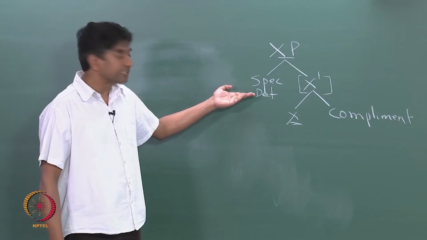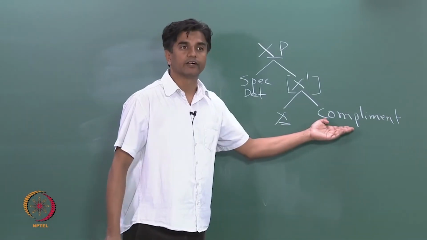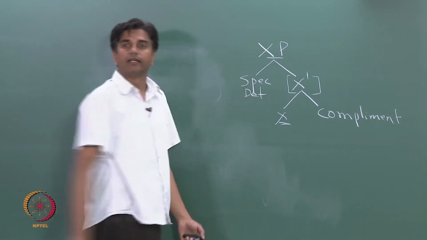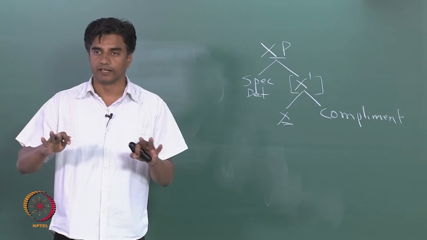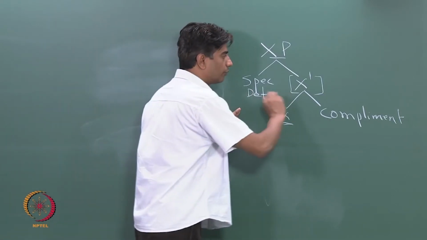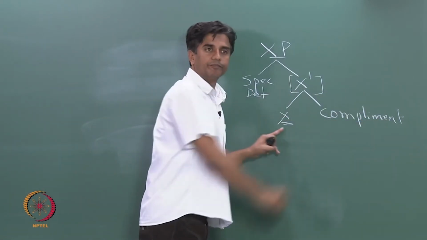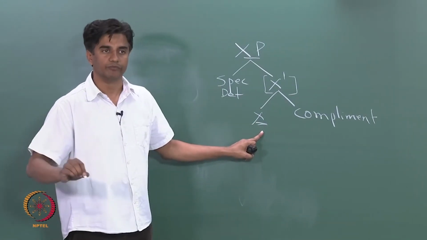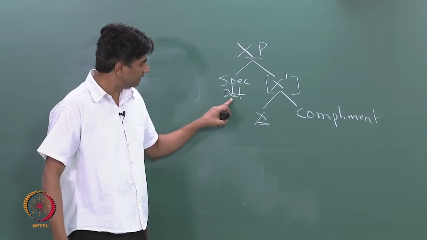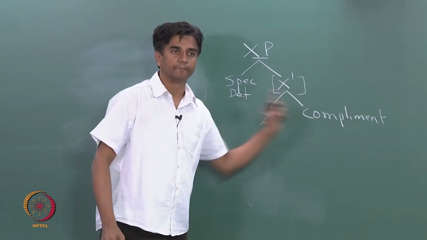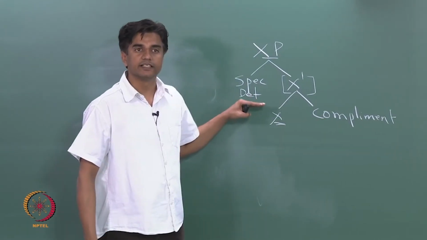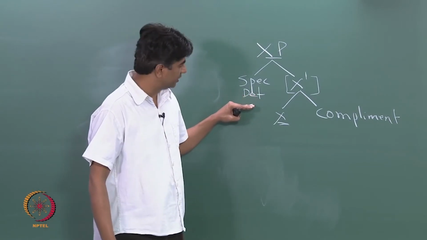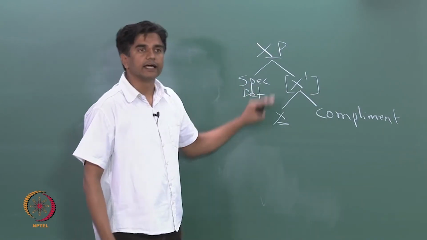Structurally, specifier is higher than its head and complement, which means whatever is going to be the specifier or determiner has a scope over this whole thing. So, a specifier does not simply belong to noun. In a phrase, it is specifying everything that is under its scope. And this thing is nicely captured by this hierarchical configuration.